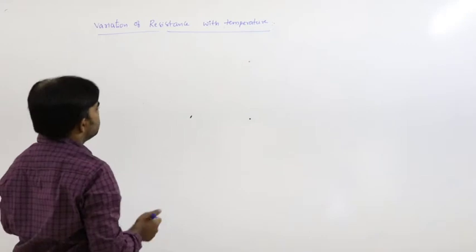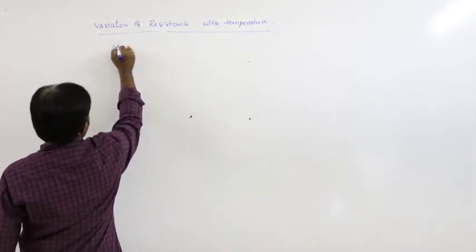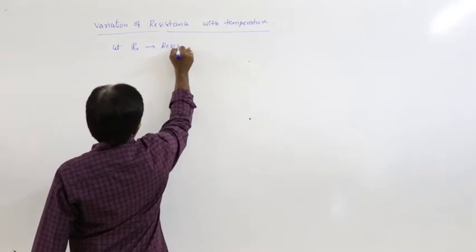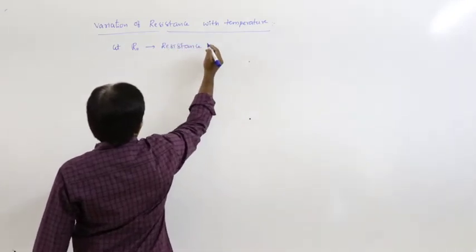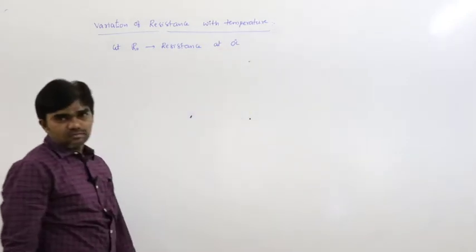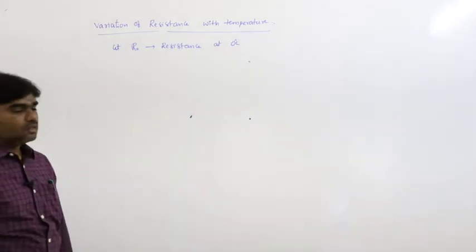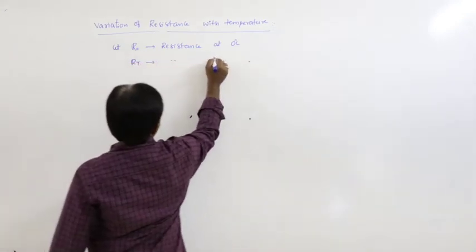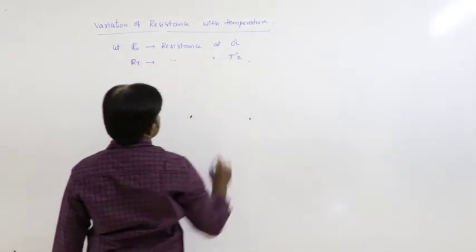So let R naught be the resistance at 0 degree Celsius and R_T is the resistance at T degree Celsius.